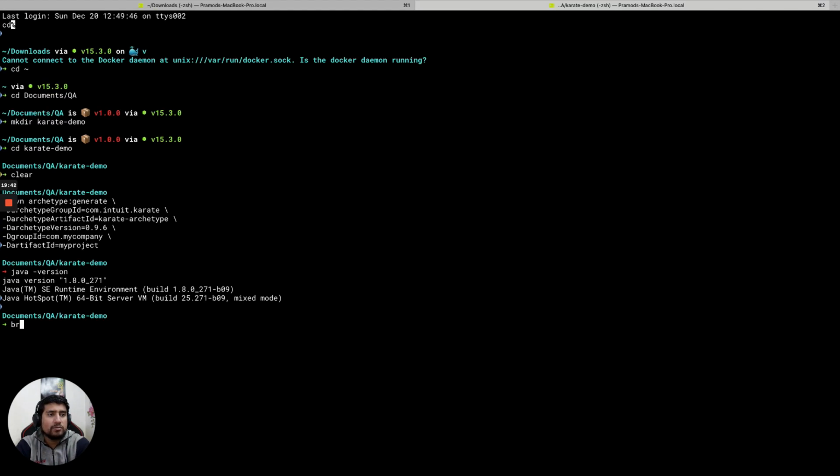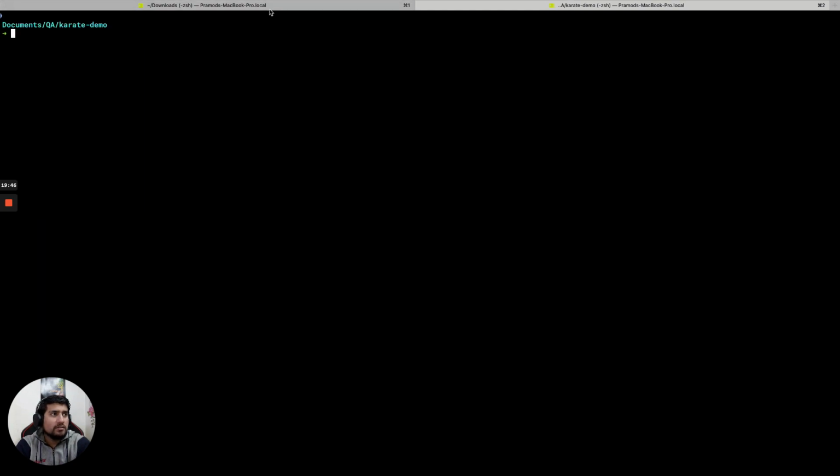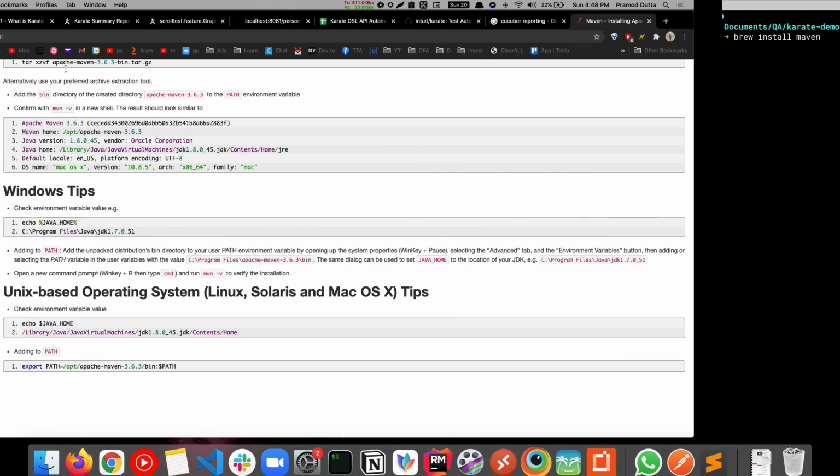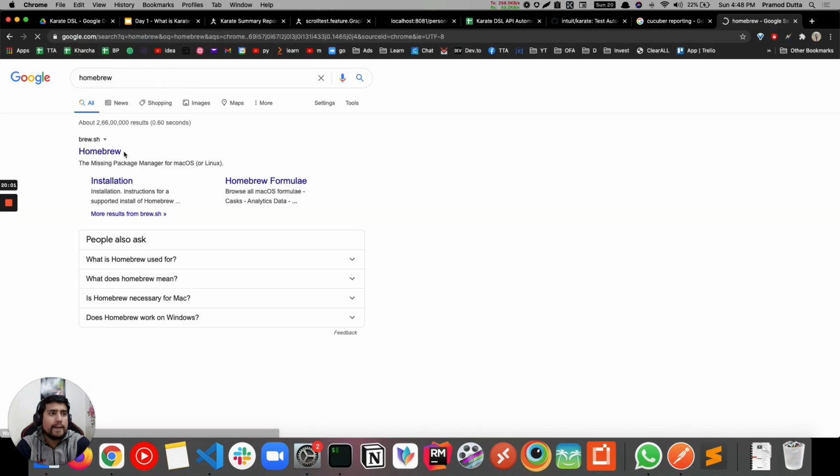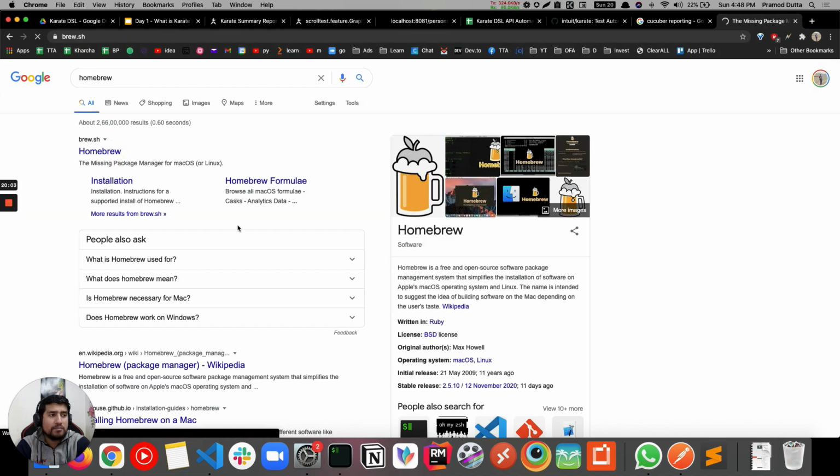Let me zoom out a little bit. I hope you're able to see this now. It's very straightforward on Mac, which is brew install maven. If you haven't installed brew, I would suggest go to Homebrew and run the first command, which is basically this.